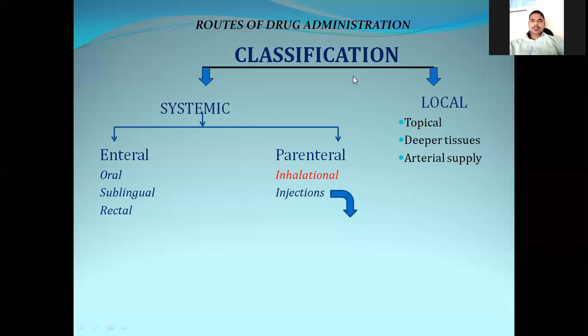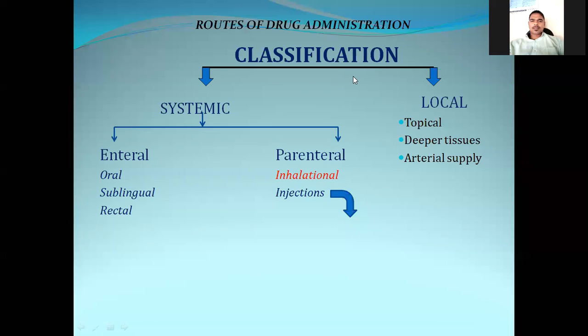Now we have classified the systemic route of drug administration again into two types, that is the parenteral route and the enteral route of drug administration. Now one question should arise, why is the systemic again divided into two types, on which basis?